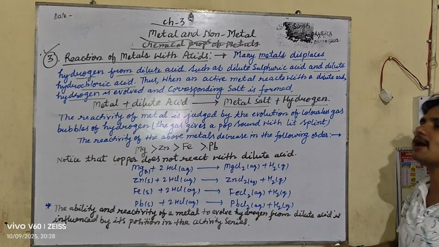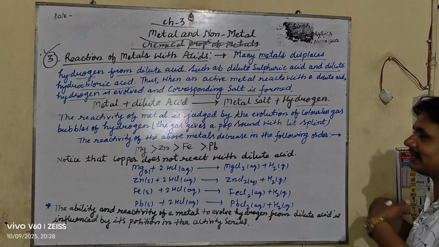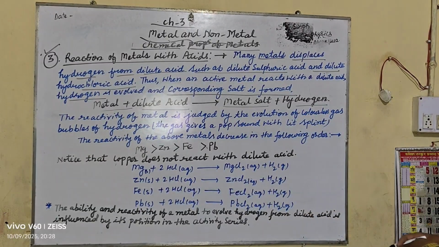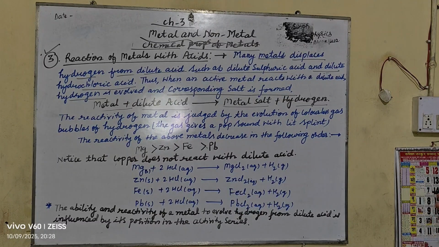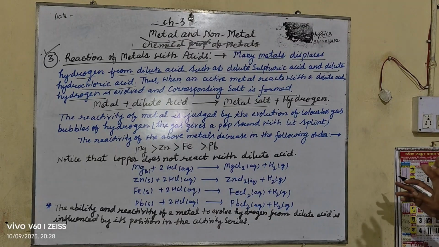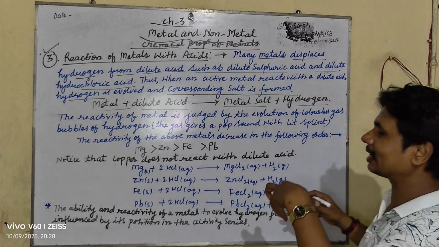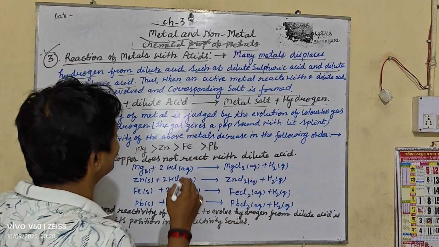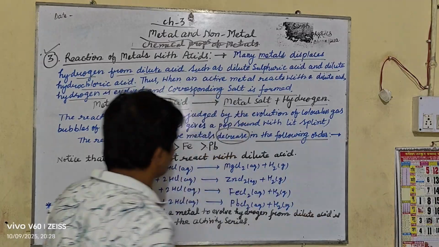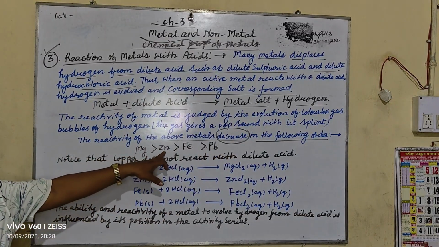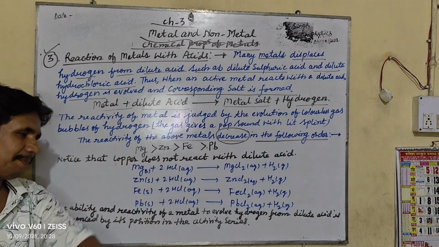The reactivity of a metal is judged by the evolution of colorless gas bubbles of hydrogen. The gas gives a pop sound with a splint. The reactivity of the above metals decreases in the following order: magnesium is greater than zinc, zinc is greater than Fe, and Fe is greater than Pb.